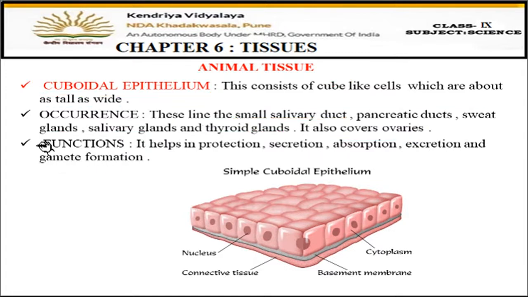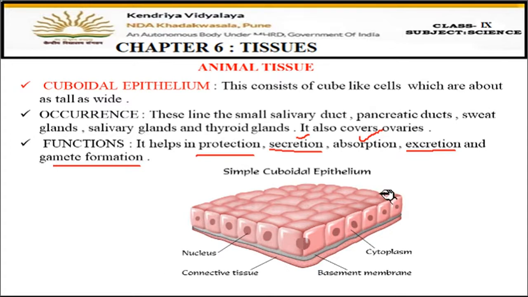We can guess the function: one function of each epithelium is protection only, so without thinking you can write protection. Then second is secretion, as they are present in all the glands and glands secrete substances. Then third function is absorption, as they can absorb something. Then excretion and gamete formation, as they are present in the reproductive organs also. So cuboidal epithelium, cube-like cells, their main functions are secretion, protection, excretion, and they are present in all the types of glands present in our body.